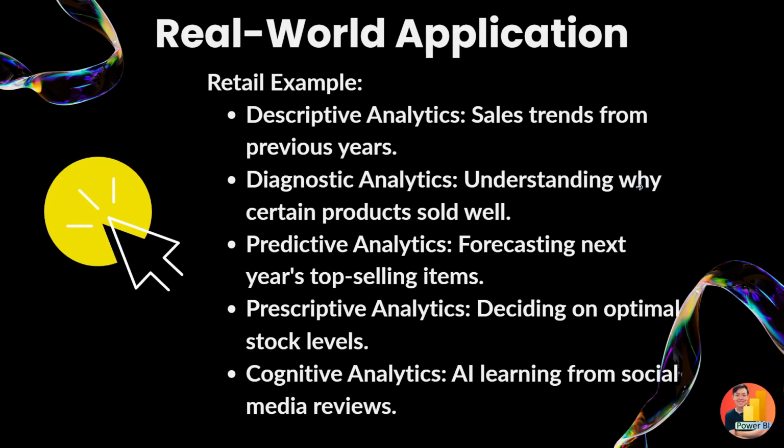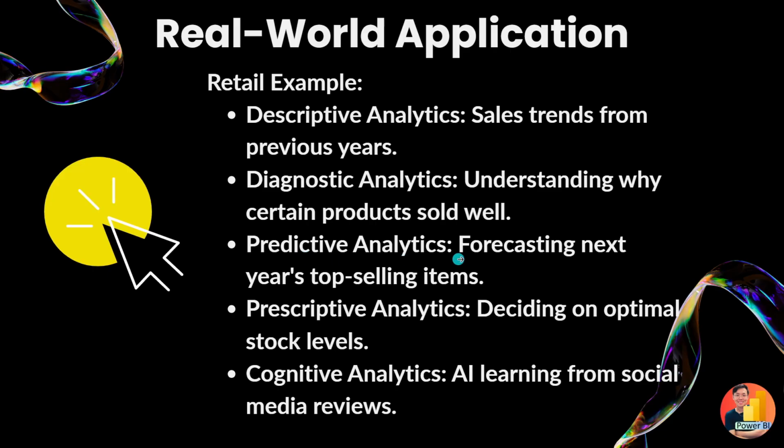So, the real-world applications here. Even though I already explained what descriptive and diagnostic analysis are, what's the application? Let's go through one by one. Descriptive analytics: sales trends from previous years. Diagnostic: understanding why certain products sold well. You need some additional information, collecting more data so that we can diagnose it.